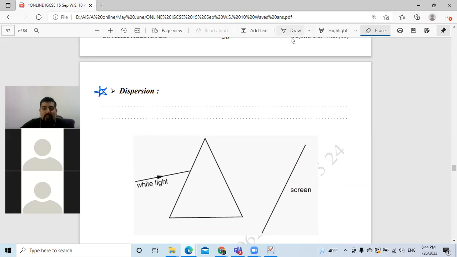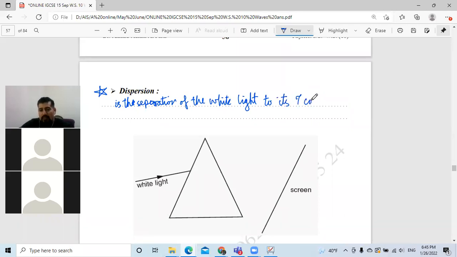So dispersion is the spreading out, or the separation, of white light into its 7 color components, making a rainbow.